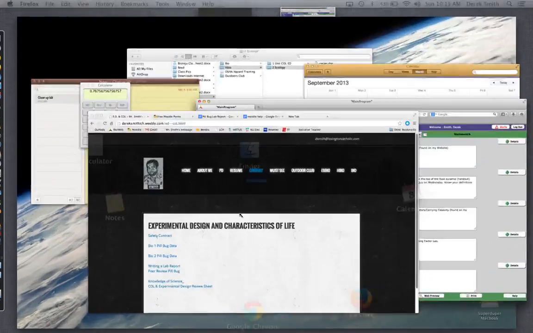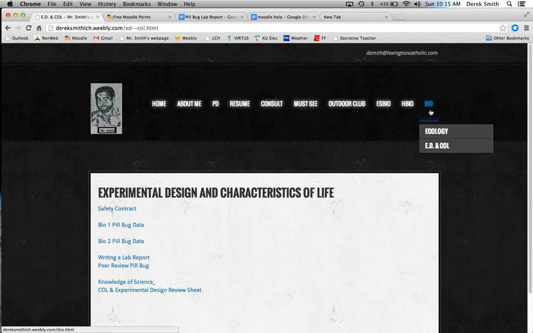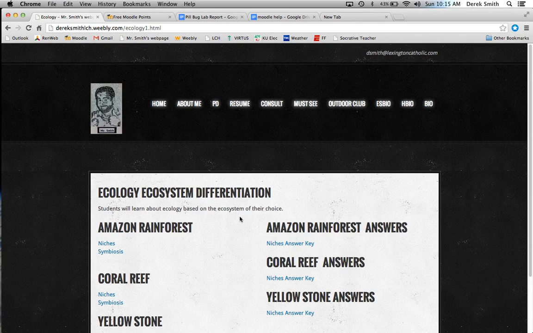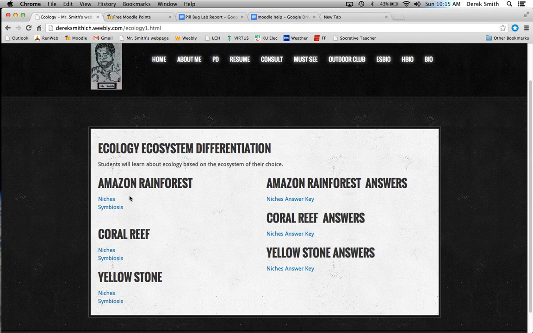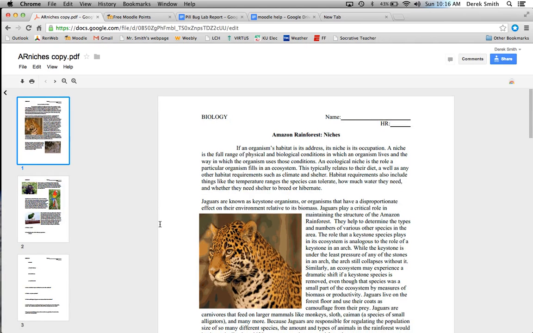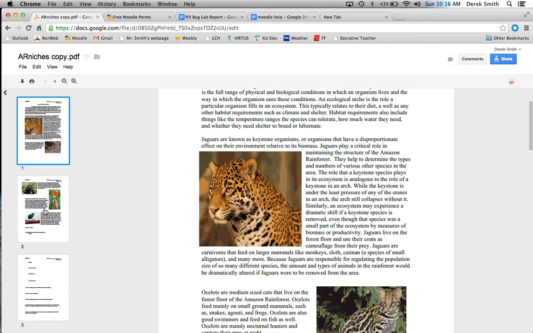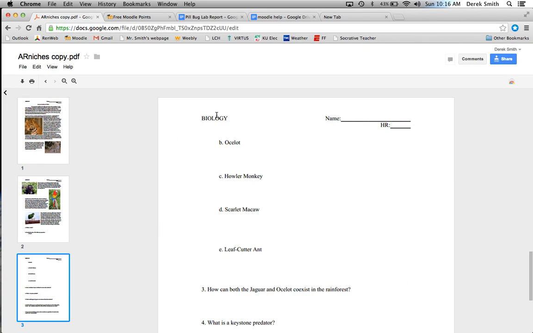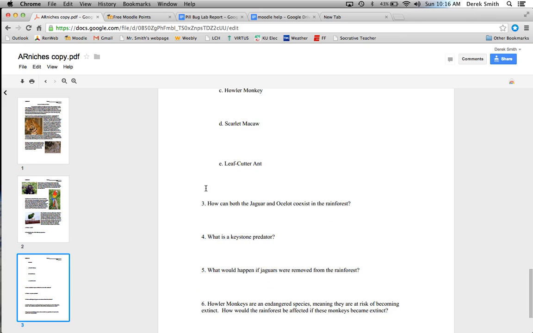So basically what they're doing right now is going to my ecology site part here. They only have to do one of these. They choose an ecosystem they like, Amazon rainforest, coral reefs, or Yellowstone. And then they learn about each one of these topics within this ecosystem. They click on this. They don't have to print this out. They need to write down the answer somewhere, but they can cut and paste this into Word, OpenOffice, whatever, and try to answer these questions.